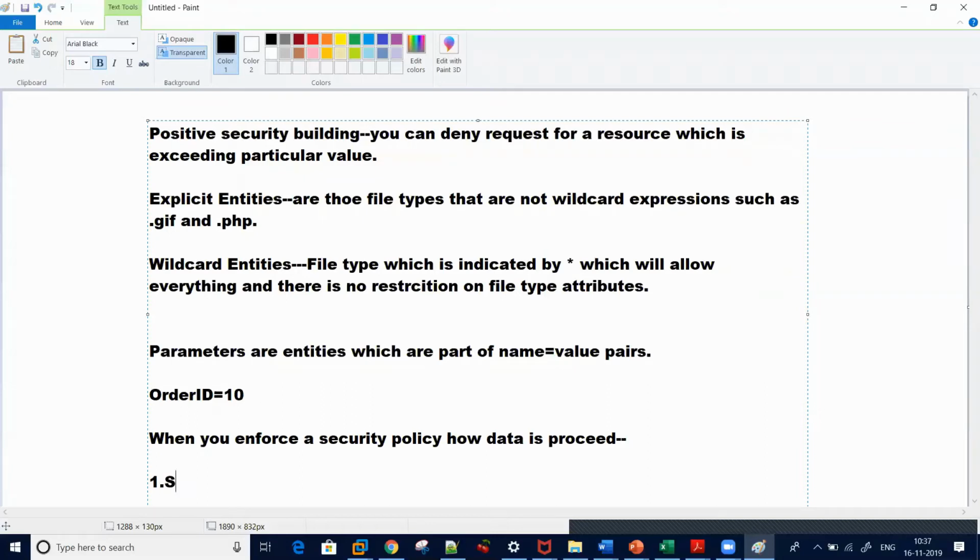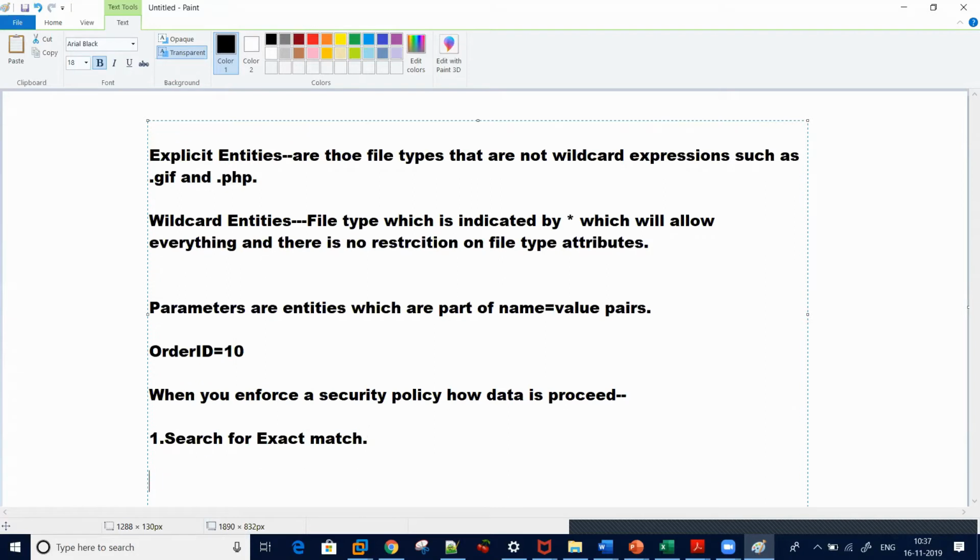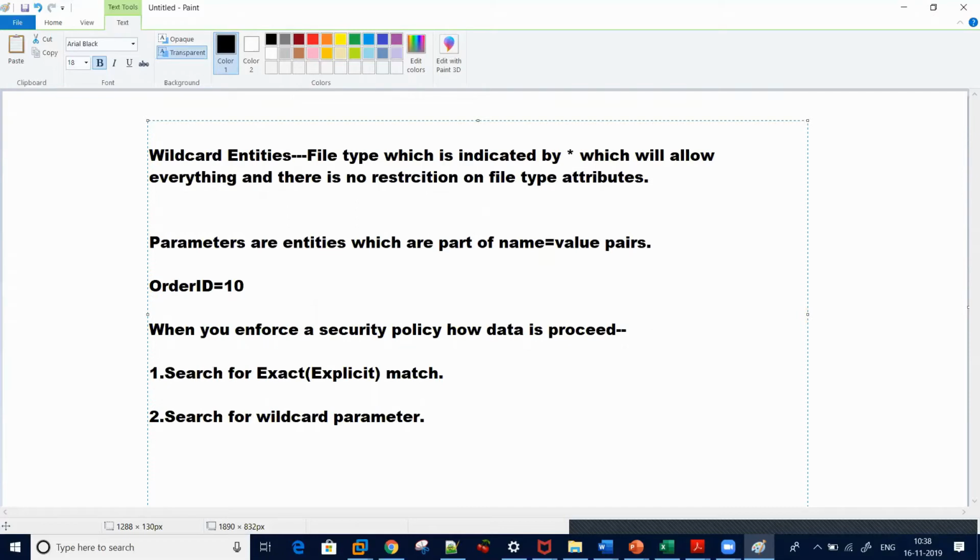First it will search for an exact match. If it does not match an explicit entity, meaning you have created an explicit entity for it, like any attribute, like the password we searched, then it will search for a wildcard parameter. So this is how your traffic flows. Ordering is very important because it allows you to increase granularity in your definition.